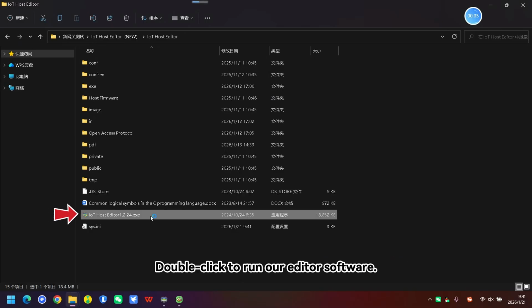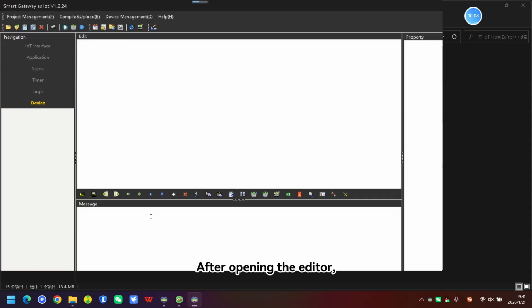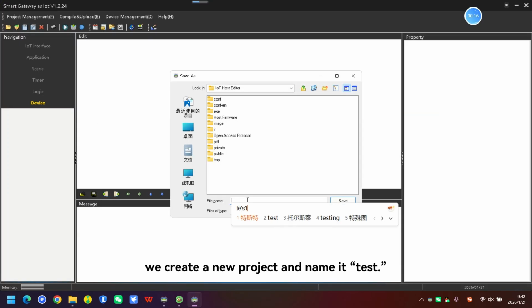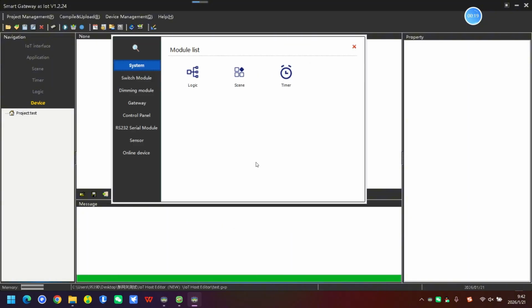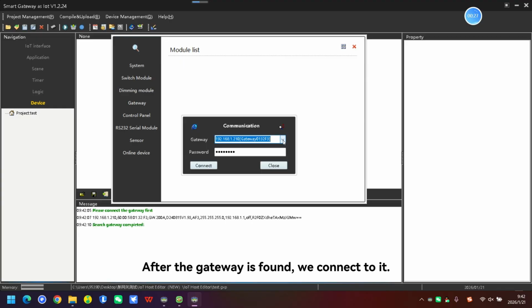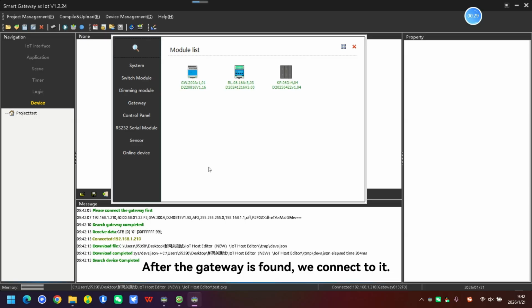Double-click to run our editor software. After opening the editor, we create a new project and name it Test. We search for the gateway. After the gateway is found, we connect to it.